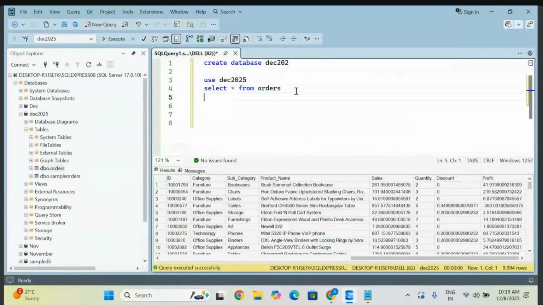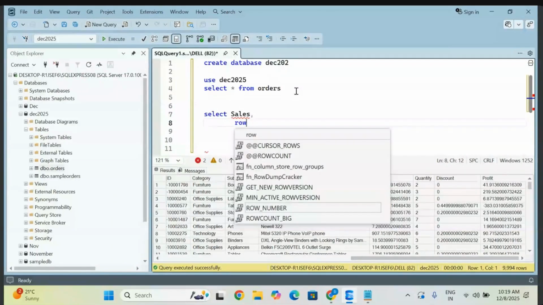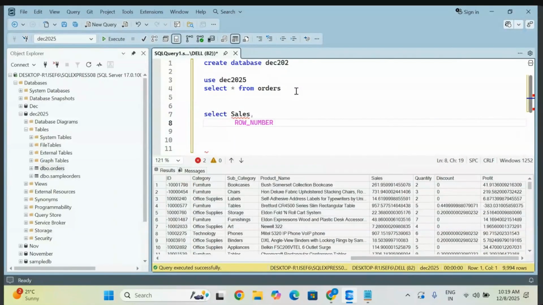This is already there, the orders table. I'm going to write here, let me take the sales only. Just give a comma, and I'm going to write the rank function. Let me write ROW_NUMBER. Whenever you type ROW_NUMBER, it will become pink color. Observe. Open and close braces, you give the condition OVER, then open braces. You must follow a certain order to give the rank. For what column? The sales column. What order do you want? Descending order I want.